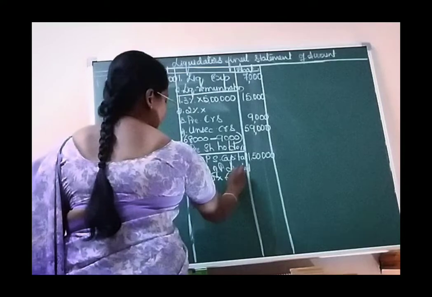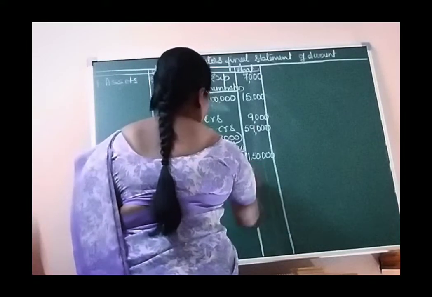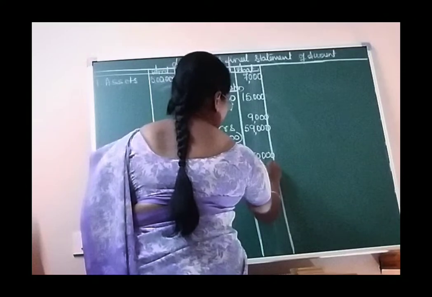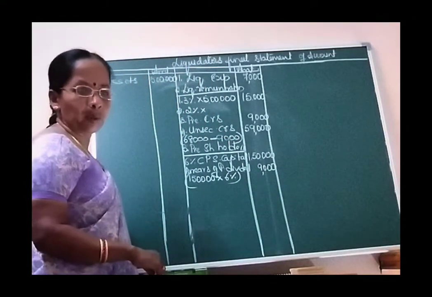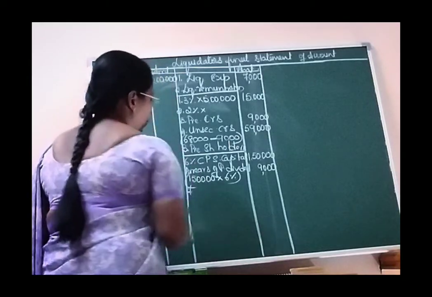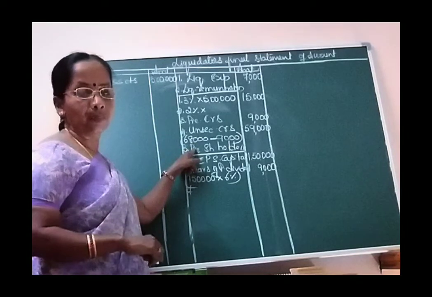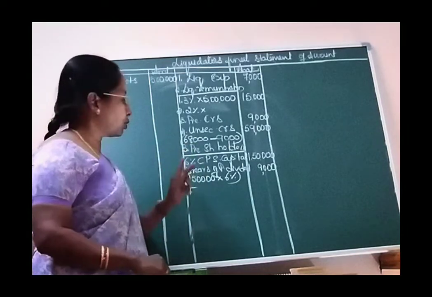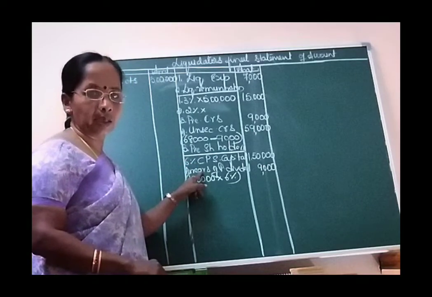Dividend rate is 6% as given. This comes to 9,000 rupees, the arrears of preference dividend to be paid at the time of liquidation. Then for preference shareholders, as I have already given you in the format also, we are going to have two items. One is preference share capital, another one is arrears of preference dividend.